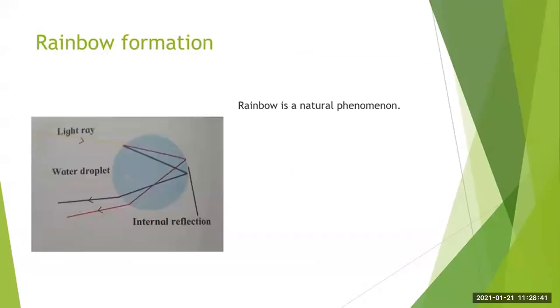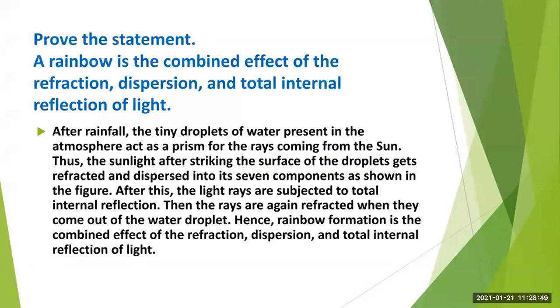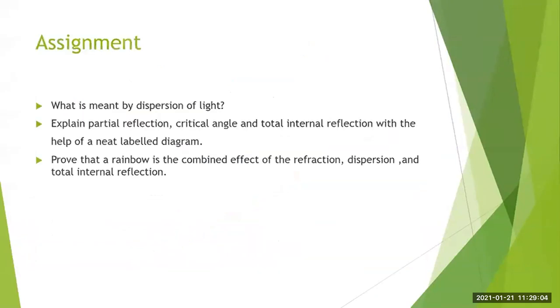Okay. So even these diagram based questions are asked that we have discussed. Then these statements can be given. Then even this diagram is important regarding the rainbow formation. Okay. Then the third one also we have discussed, that is, prove that a rainbow is the combined effect of the refraction, dispersion, and the total internal reflection.